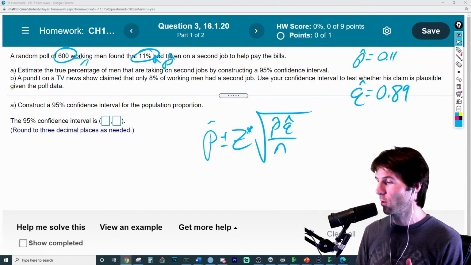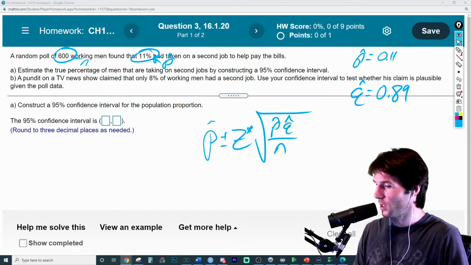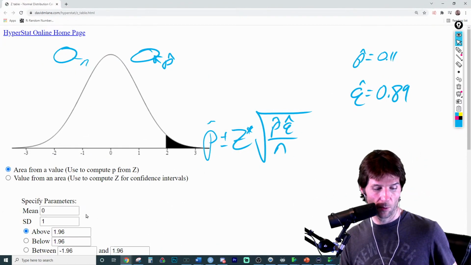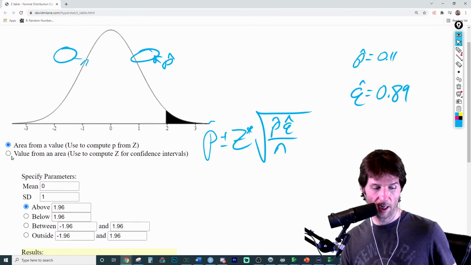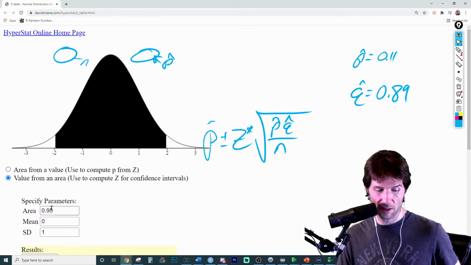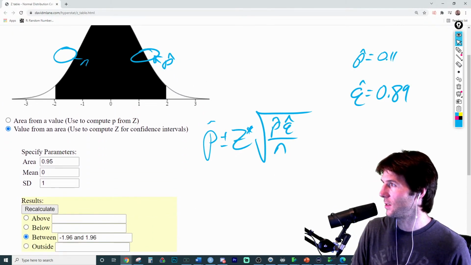Going to the David M. Lane applet, Mr. David M. Lane is helping us out right here, and here is the applet. We want to see the z-score for 95% covered. Let's go to 95% and do the between, and you can see the z-score right here of 1.96.